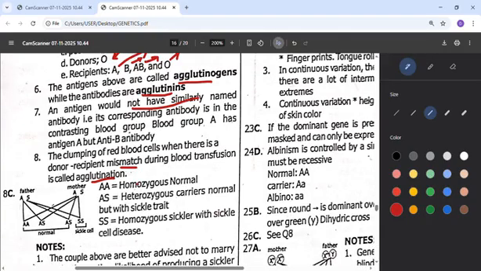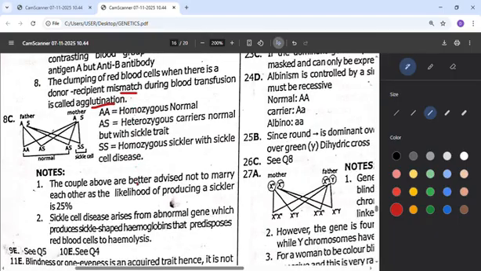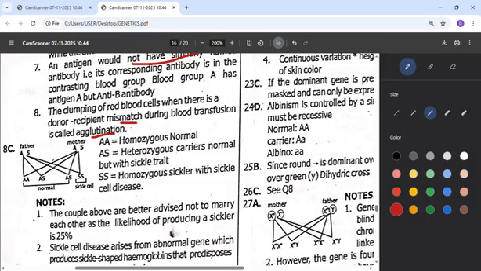So take note, there are 3 points I want to mention before we round off this aspect. When we start our crossing, there are some crossings that will carry these symbols. For example, we have here albinism. When someone is having capital letter A and capital letter A, we call it normal. That means the person is not an albino. Then someone that is having big A, small a is a carrier. Someone that is having small a, small a is an albino. So when we start doing the crossing, take note of that.